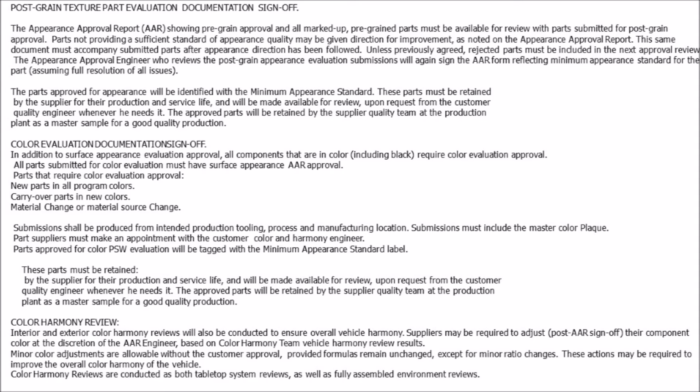The appearance approval engineer who reviews the post-grain appearance evaluation submissions will again sign the AAR form reflecting minimum appearance standard for the part, assuming full resolution of all issues. The parts approved for appearance will be identified with the minimum appearance standard. These parts must be retained by the supplier for their production and service life, and will be made available for review, upon request from the customer quality engineer whenever he needs it. The approved parts will be retained by the supplier quality team at the production plant as a master sample for a good quality production.